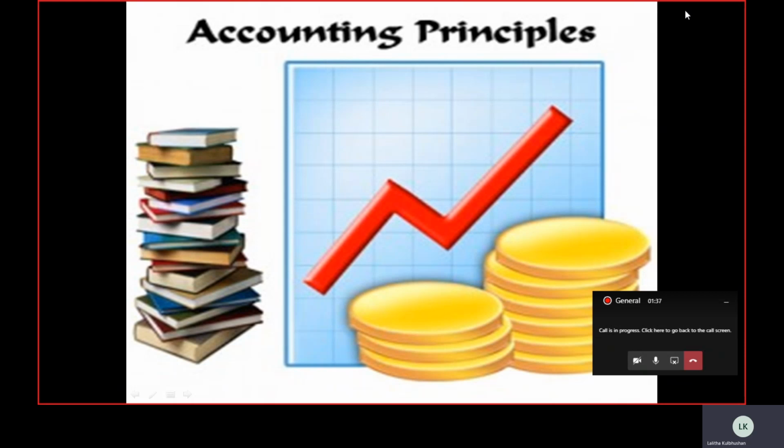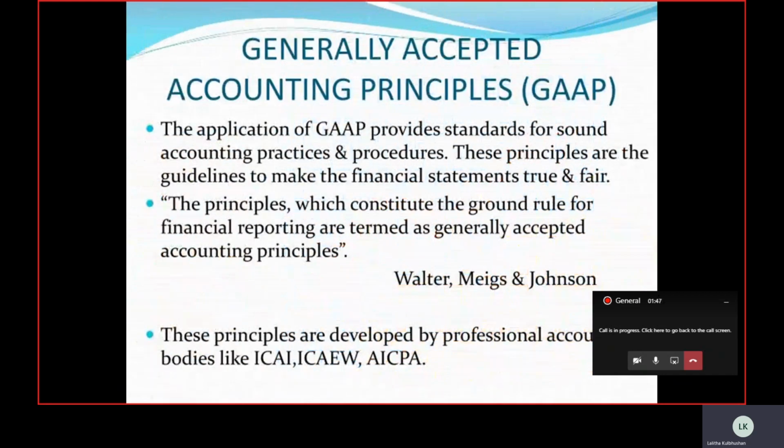So let us first discuss how these accounting principles were derived, or who has coined these accounting principles. These accounting principles are generally developed by professionals or accounting bodies, that is ICAI, ICAEW, AICPA. For example, ICAI is the Institute of Chartered Accountants of India. Am I right? These organizations at the national and international level are responsible for deriving these particular principles.